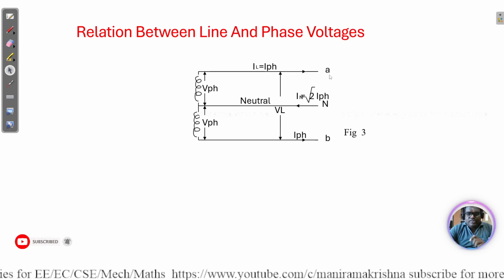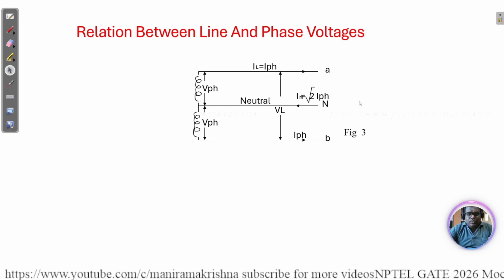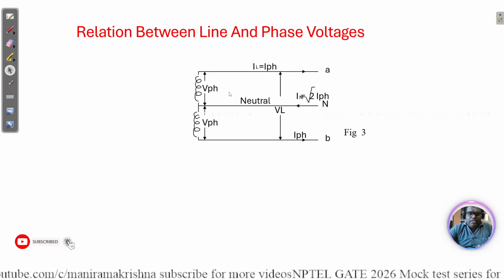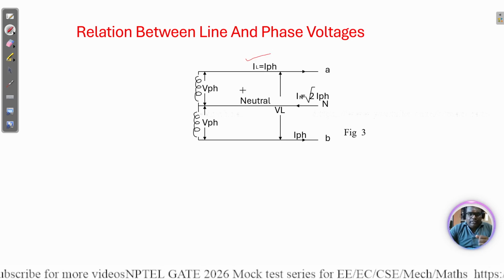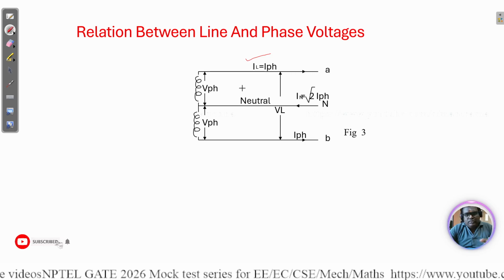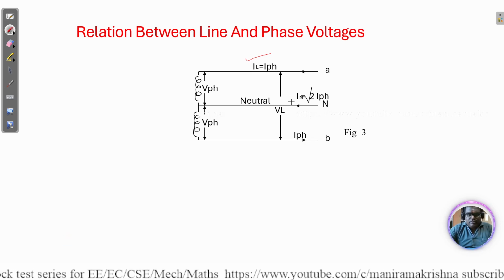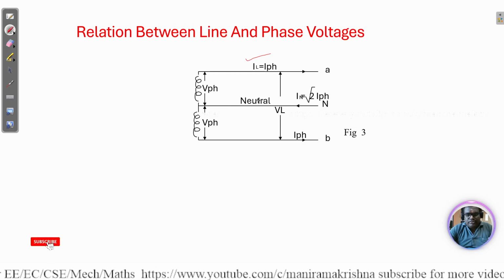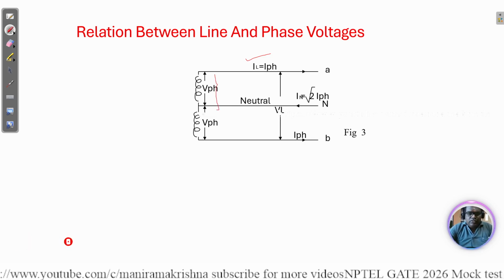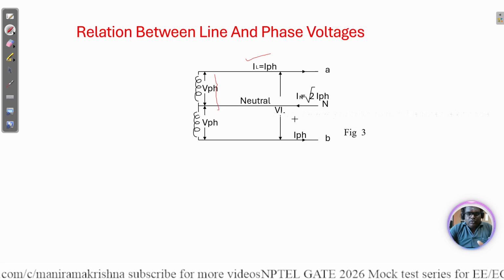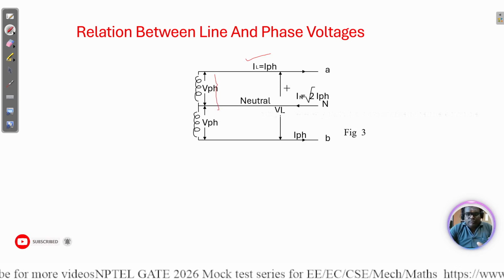Here is the two-phase system, A and B, and we get the neutral. So what is the line voltage? Here, the line current is equal to the phase current in a two-phase system. The voltage is divided here. Line voltage and phase voltages, but line current equals phase current for both.